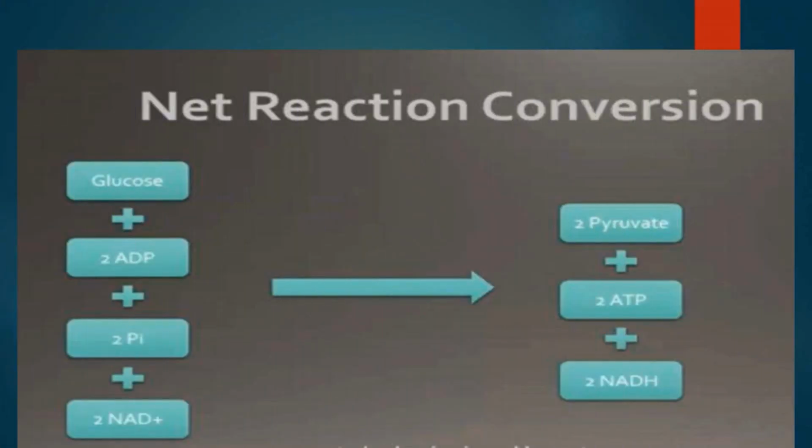Now let's first look at the net reaction of glycolysis and then we will understand it in brief. We have one molecule of 6-carbon glucose that splits into two molecules of 3-carbon compound pyruvate. There is a net utilization of only 2 ATPs. Since 4 ATPs are produced in the second phase, but 2 ATPs are also used in the first phase, there is a net gain of only 2 ATPs. 2 molecules of inorganic phosphate are utilized in this step. 2 NAD are reduced to NADH in the conversion of glyceraldehyde 3-phosphate to 1,3-bisphosphoglycerate.